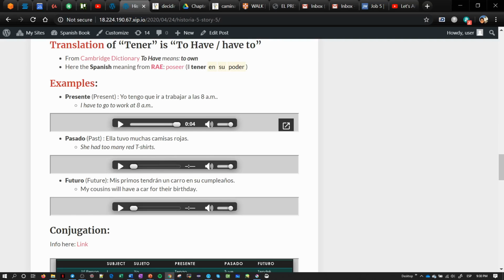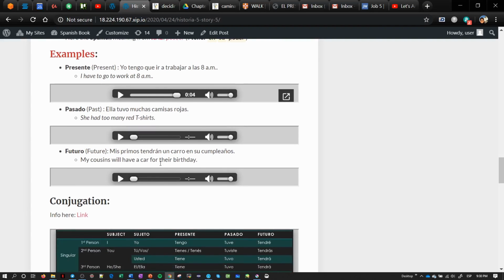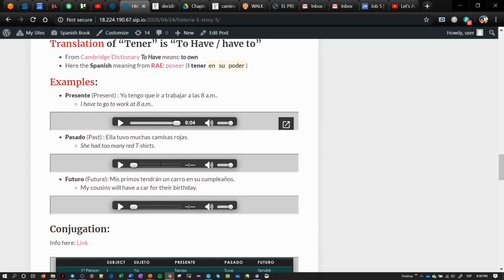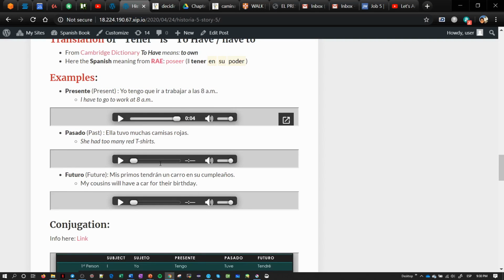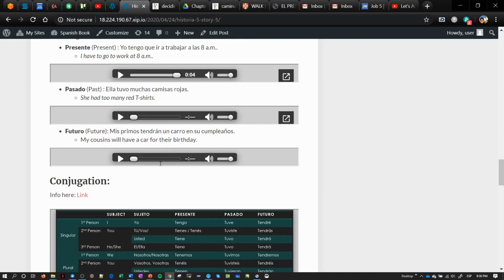I have to work at 8 a.m. So here you see is have to. So you can use this one also with this particular verb. And pasado, ella tuvo muchas camisas rojas. Now this is own. She owned something before. She had too many red t-shirts. Now futuro, mis primos tendrán un carro en su cumpleaños. My cousins will have a car for their birthday. So you see this is also owning something.